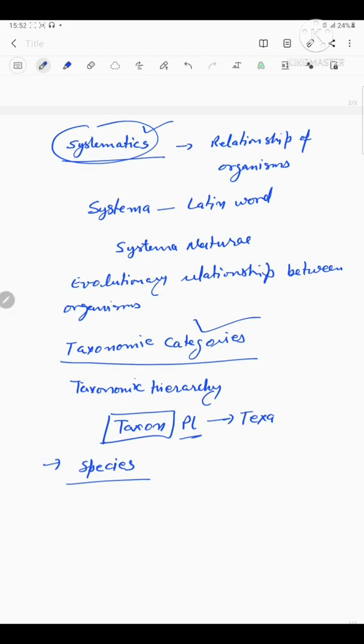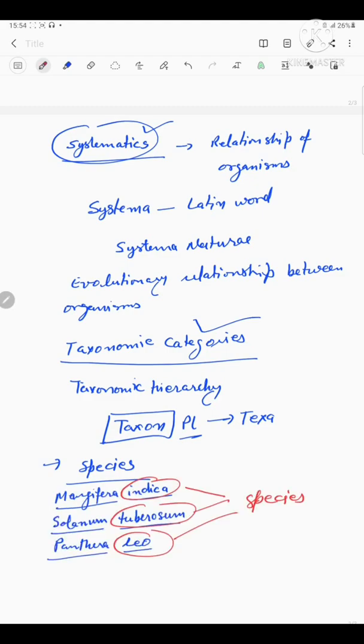Let us consider Mangifera indica, Solanum tuberosum, and Panthera leo. All three names, indica, tuberosum, and leo, represent the specific epithet, that is the species. Indica in Mangifera indica, tuberosum in Solanum tuberosum, and leo in Panthera leo.